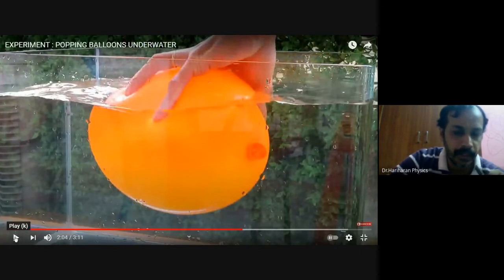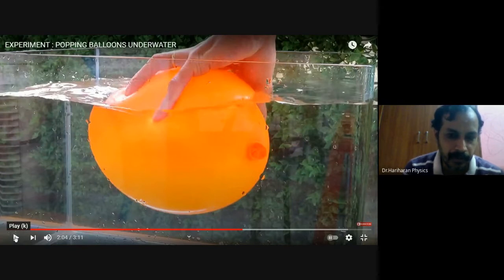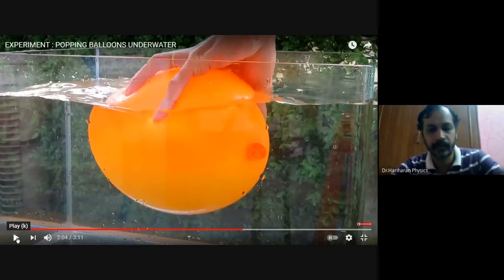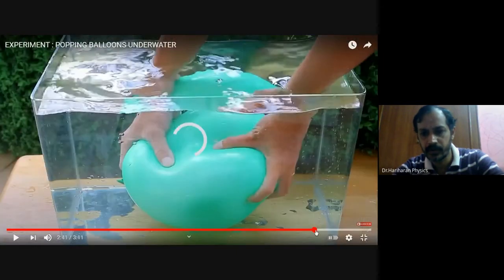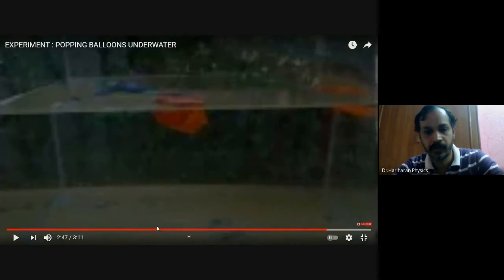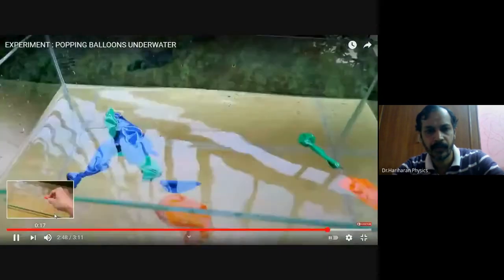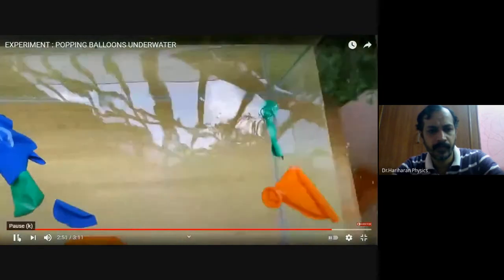Now let us see what happens when we do the same thing using small pieces of balloon that are shattered here. Let us look at that small piece, if it is filled with air, how will the behavior be?